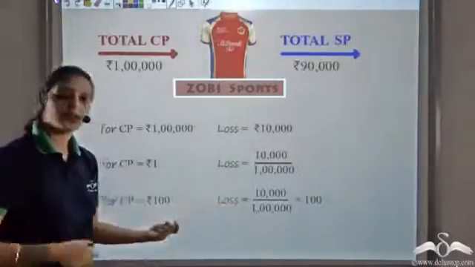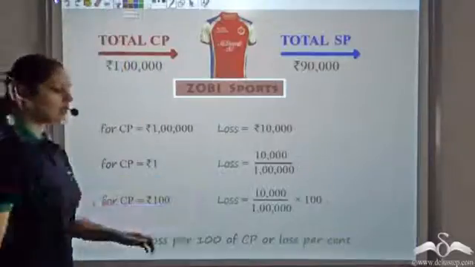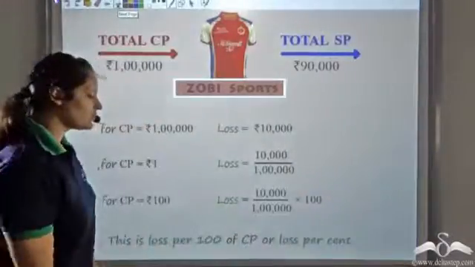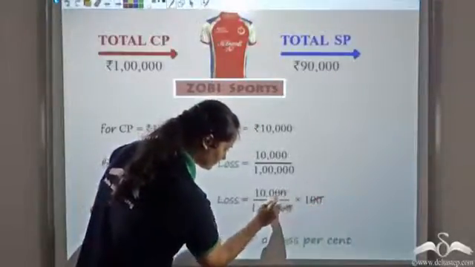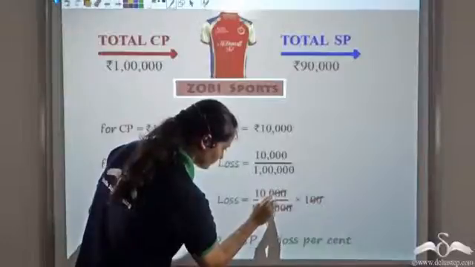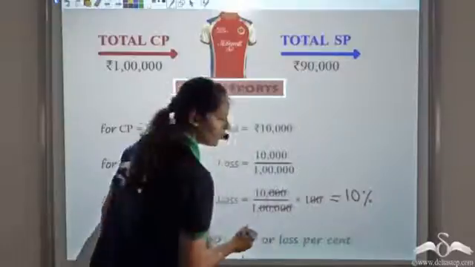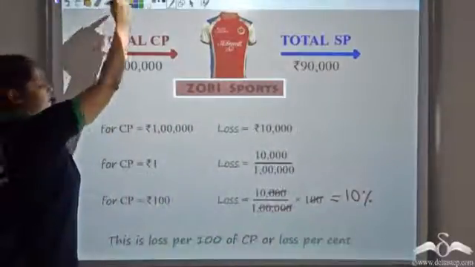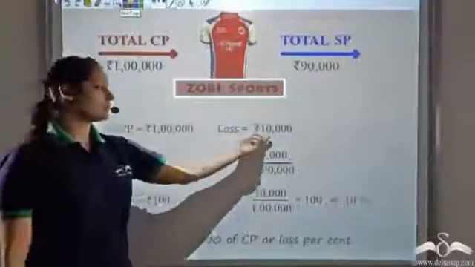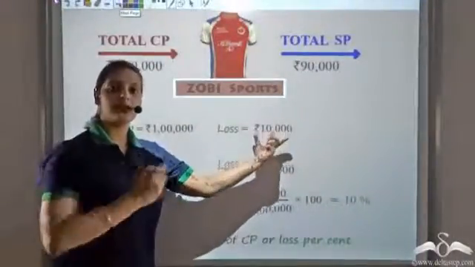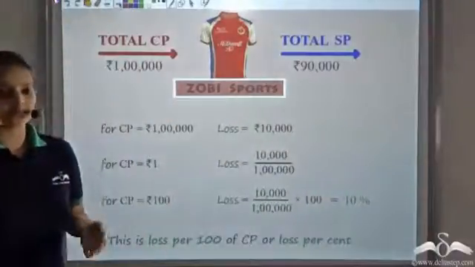So this is loss per 100 or loss per cent, and this percentage is actually called the loss percentage. This is the loss percentage which we can calculate. So this comes out to be 10%. Cancelling off the zeros, what I get is that the loss percentage is actually 10%. That is, either I can say that the loss is 10,000 rupees, or I can say that there was a 10% loss.